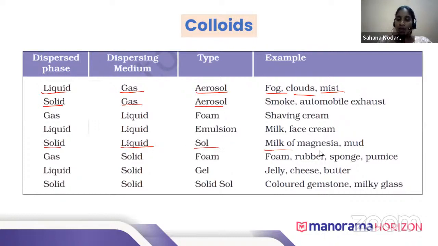You have heard about milk of magnesia, which is used as an antacid. It is a sol. Mud is also a sol, you can see solid particles in mud. Similarly, when solid is the dispersed phase and solid is the dispersing medium, the type of colloid is solid sol.